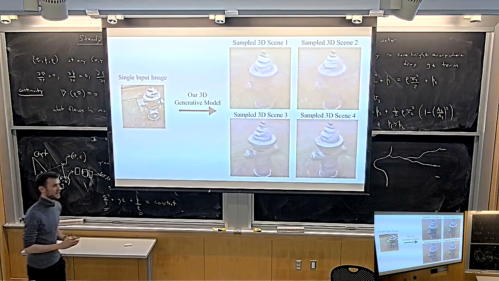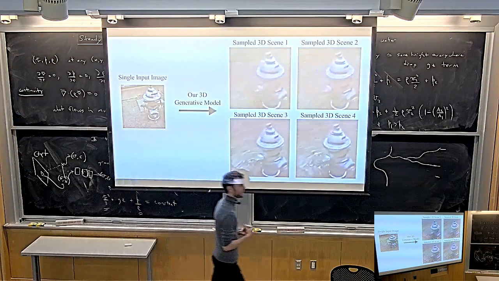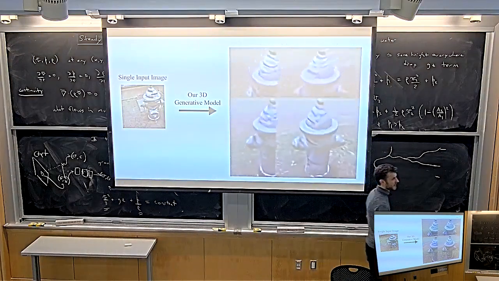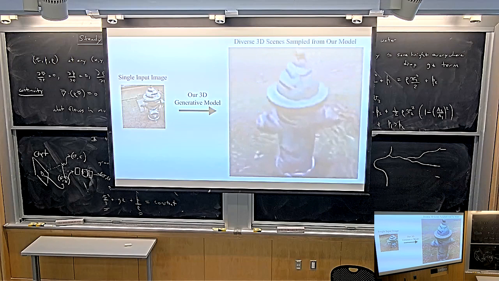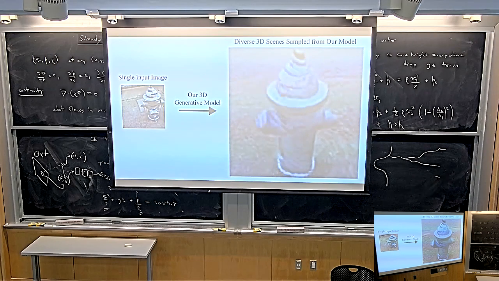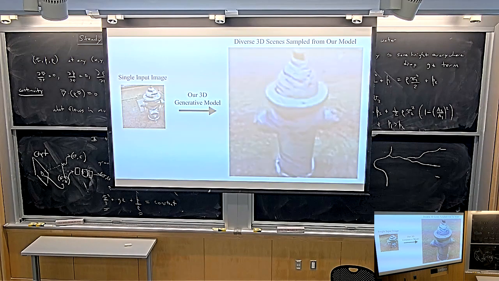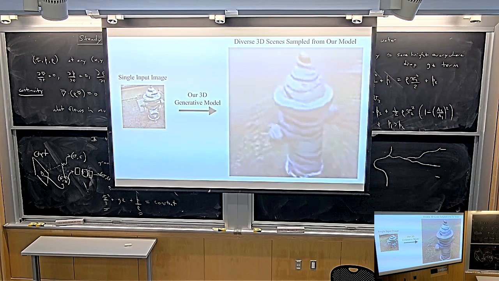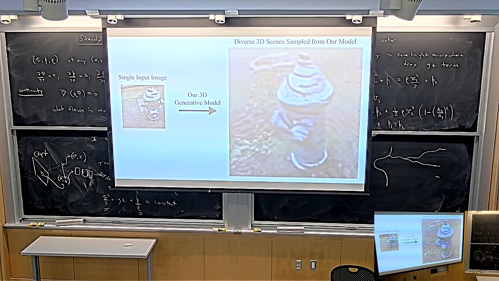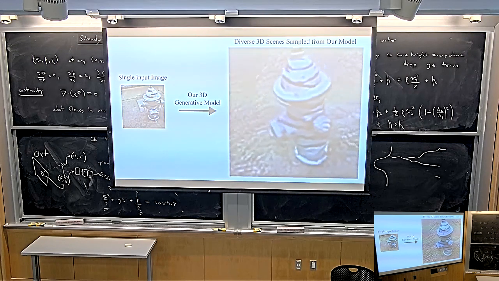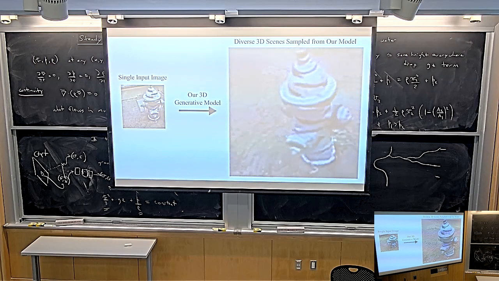Okay, more examples. So here is this fire hydrant again. And each of these is a different sample from the conditional generative model. And here you can see a cycle. We stop the video there and we cycle through the different reconstructions. But each of those you can render. So here we're just cycling through the different reconstructions. So if you picked one of them, it wouldn't change at all. It would just be like novel views.